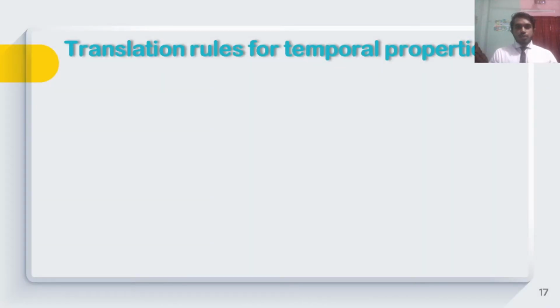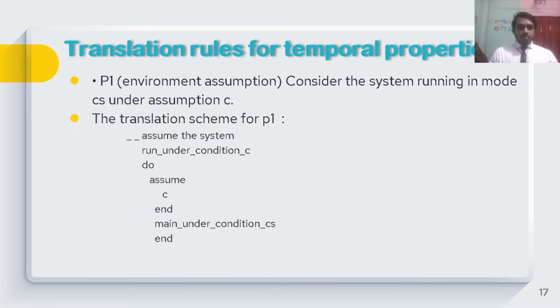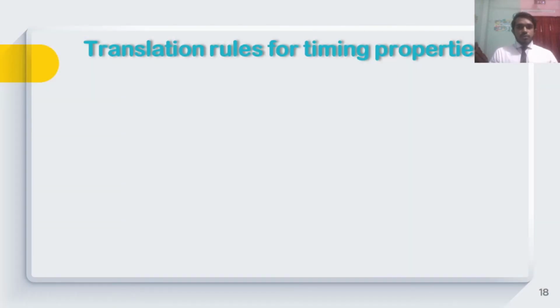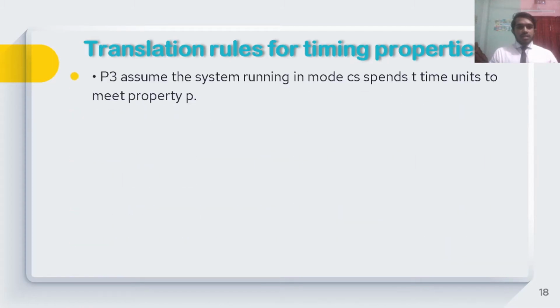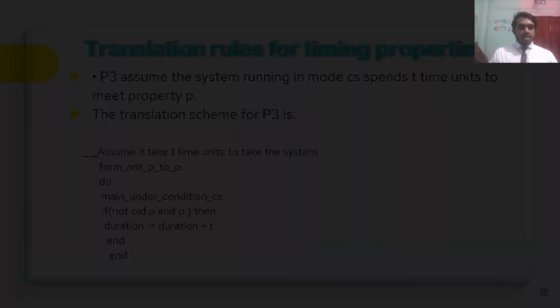These are the translation rules for temporal properties. Assume P1 is an environment assumption, consider the system in mode CS under assumption C. Then the translation scheme for P1 will be: run under condition C, do assume C, then in the main under condition CS. Then the translation rules for timing properties. P3: assume the system running in mode CS spends T time units to meet property P. Then the translation scheme will be: do main under condition CS, if not all P and P, then duration will be duration plus T.